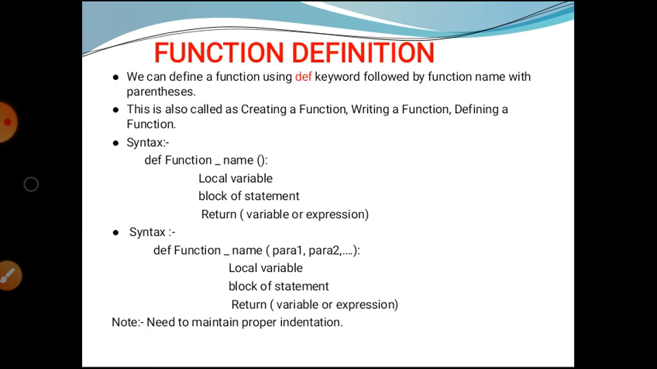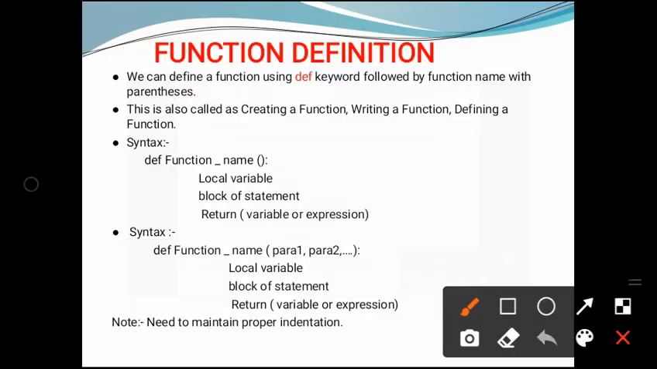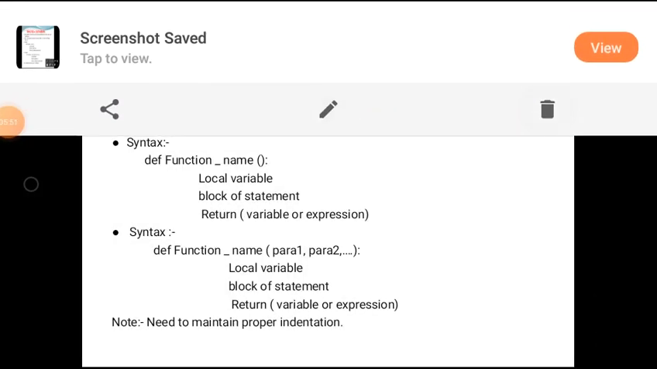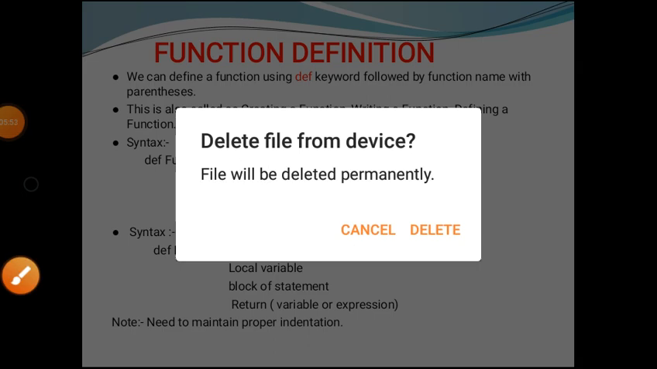Next, before going to function calling, we have to discuss function definition. How do we define a function in a program? Here we can define a function using the def keyword. The def keyword shows that this is the starting of our function.